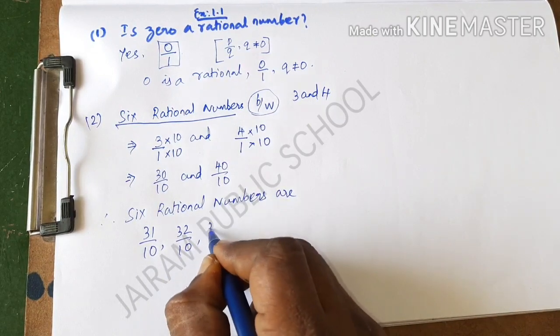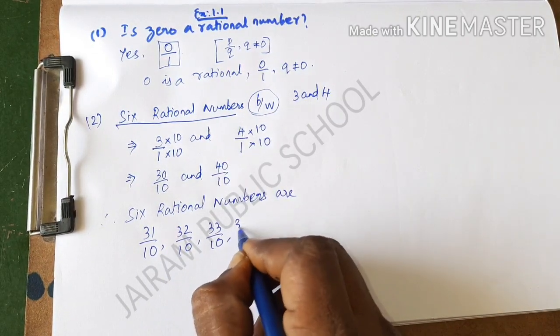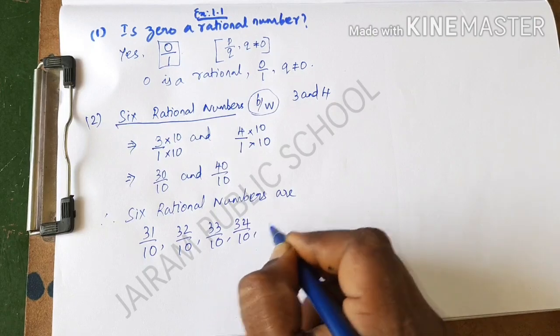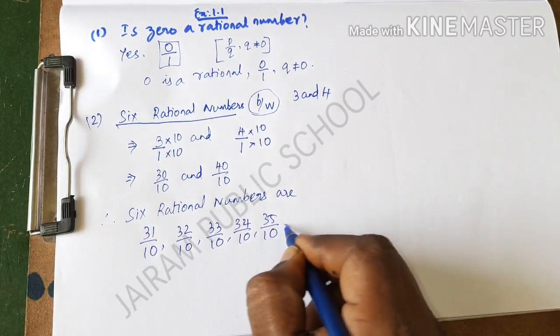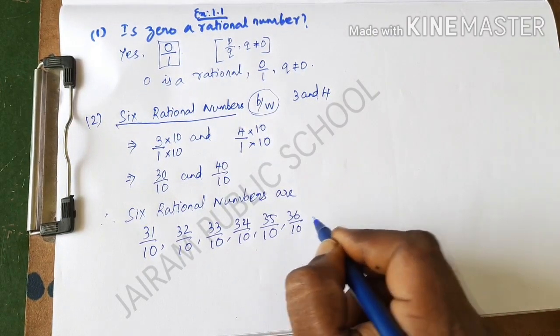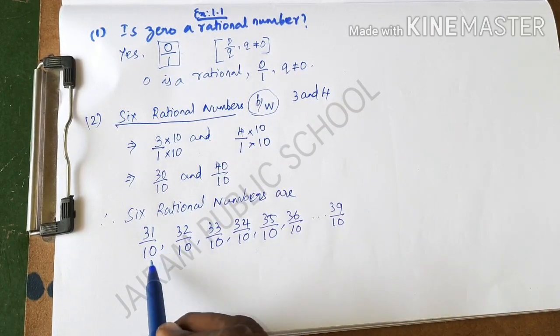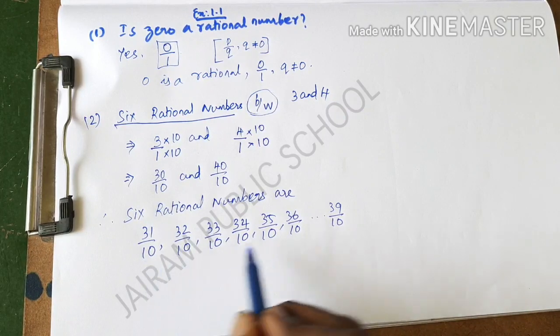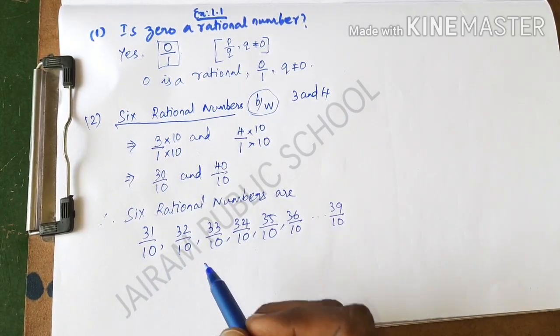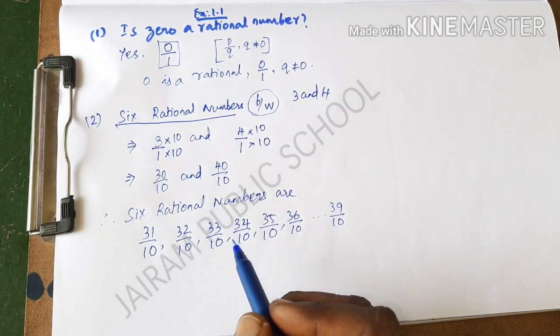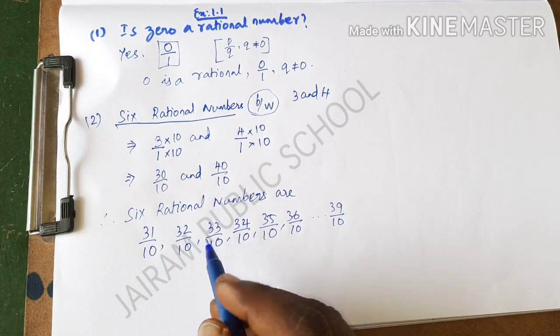The next one is 33 divided by 10, and 34 divided by 10, and 35 divided by 10, and 36 divided by 10. It is possible to write up to 39 divided by 10, but we need only 6 numbers, so I have written only 6 numbers here. And what is the next step? If it is possible to write in the simplest form, we must write the simplest form here.